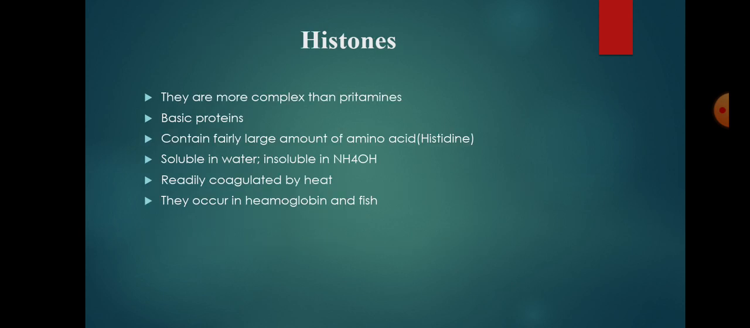Next one is histones. Histones are more complex than prolamins. They are basic proteins and contain a fairly large amount of the amino acid histidine. They are soluble in water but insoluble in ammonium hydroxide. They are not readily coagulated by heat. They occur in the globin of hemoglobin, nucleoproteins and spermatozoa of fish.